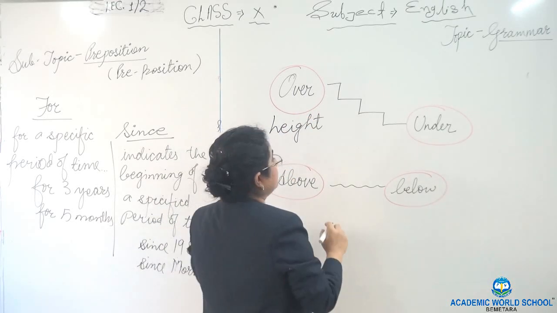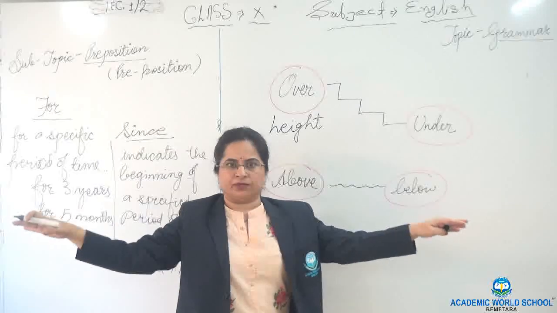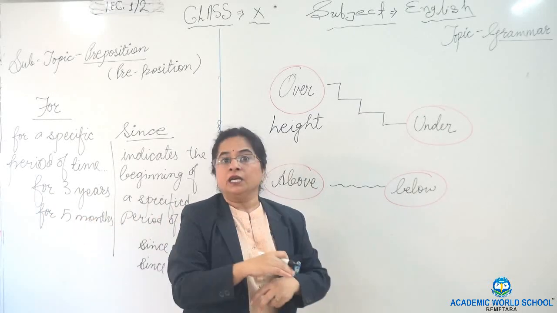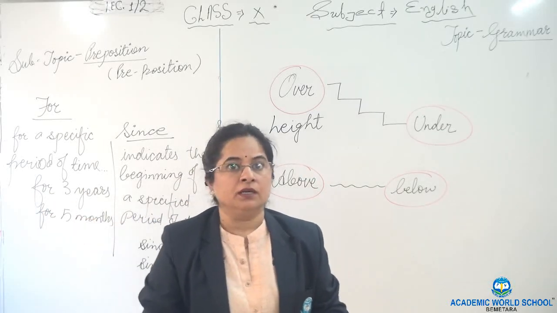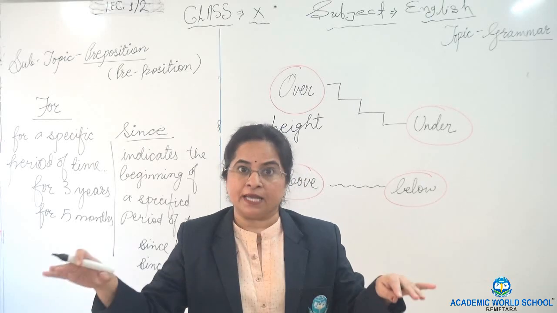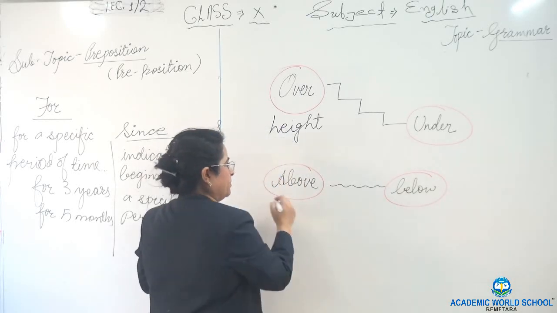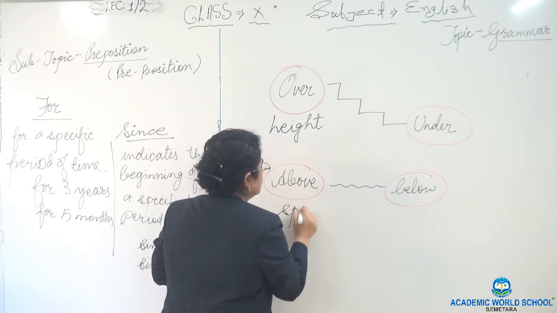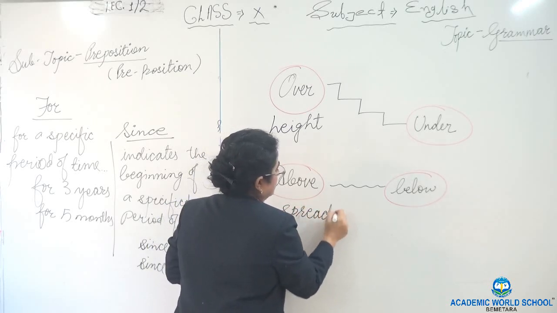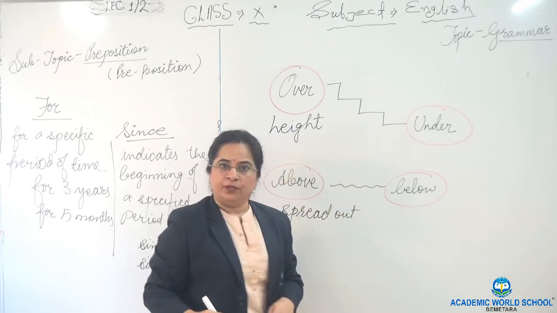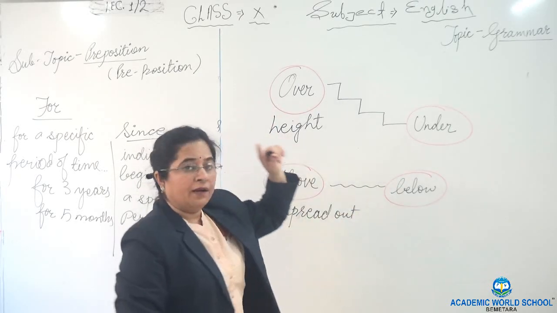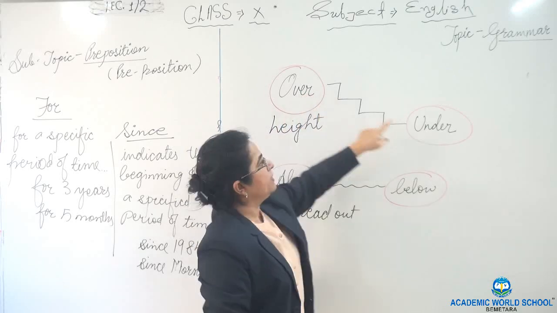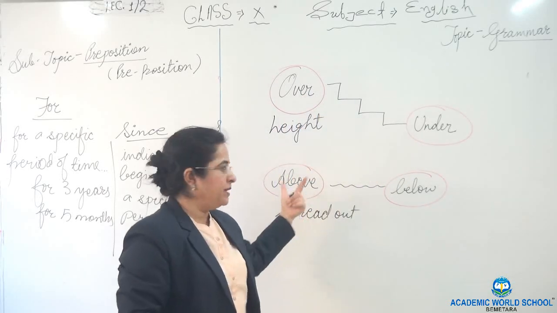And when we are talking about something which is spread out, river level and sometimes temperature, all these things, even poverty line and all these things, we always use "above" or "below". The opposite, antonym, for "over" is "under" and for "above" is "below".